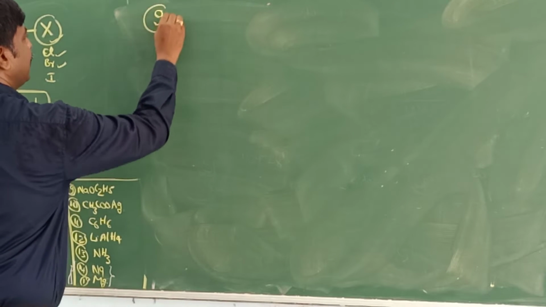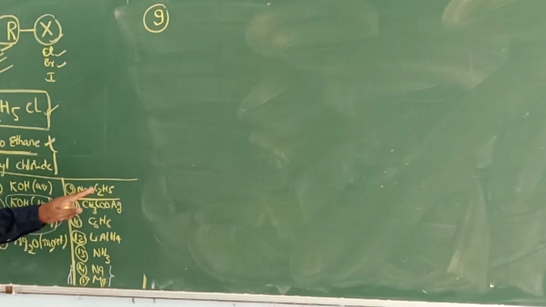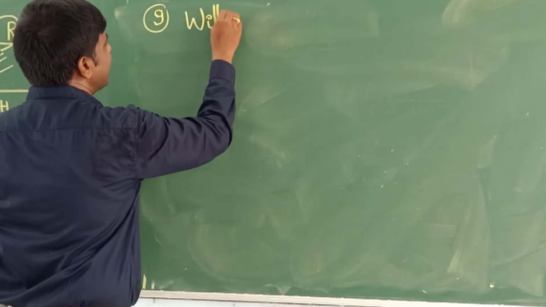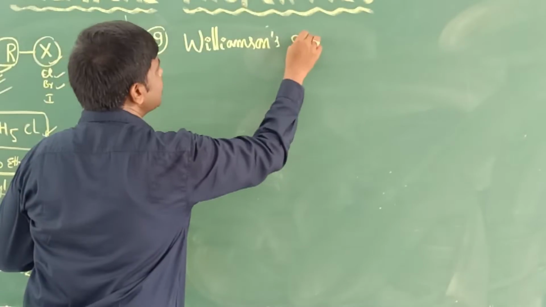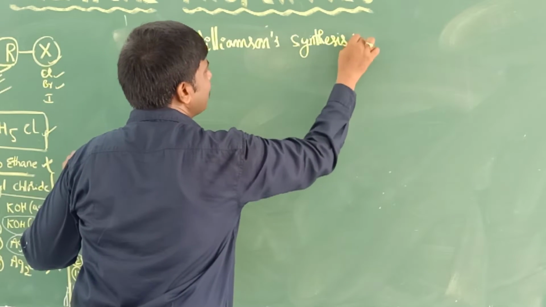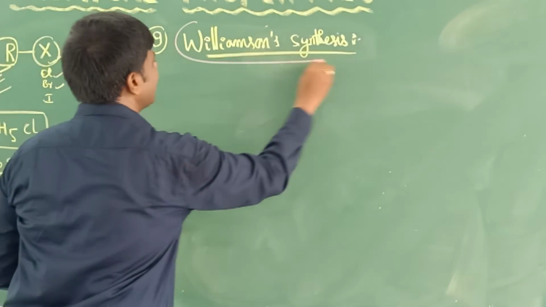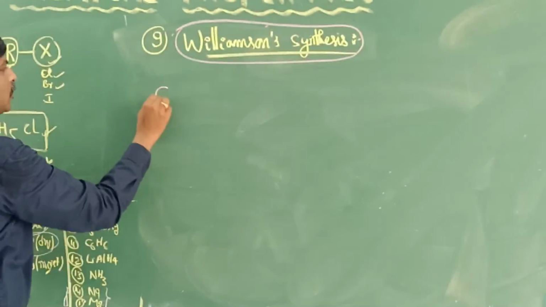Ninth property, this eight completed now. Ninth, sodium ethoxide. This is reaction with sodium ethoxide. It has a name also, Williamson's synthesis. It is very, very important from the point of view of the board exam. Williamson's synthesis, a very important named reaction.